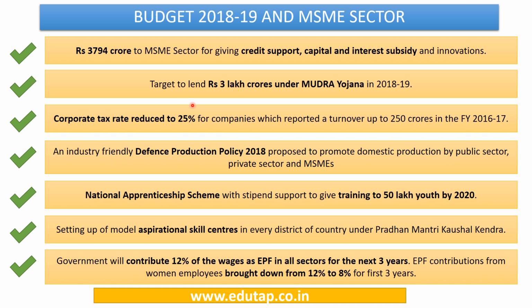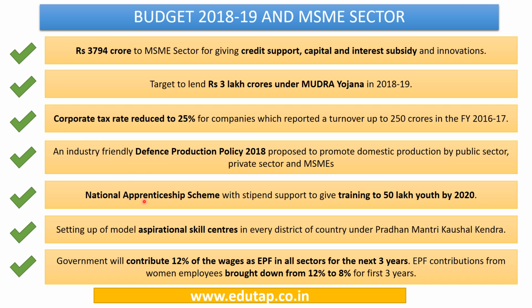Corporate tax has been reduced to 25% for the companies which have reported a turnover up to rupees 250 crores in financial year 2016-17. An industry friendly defense production policy has been proposed, and this policy has been proposed to promote domestic production by public sector, private sector as well as the MSME sector.